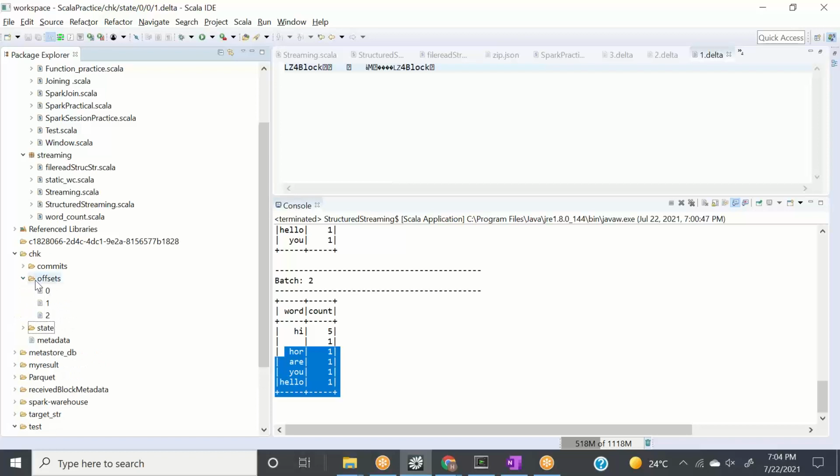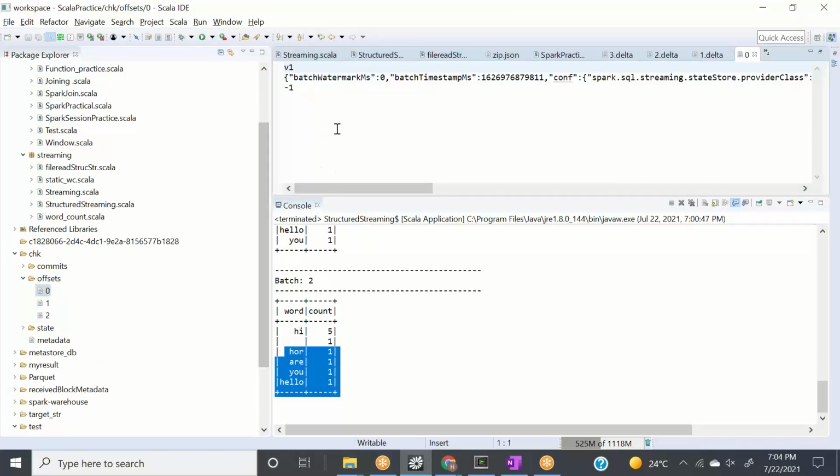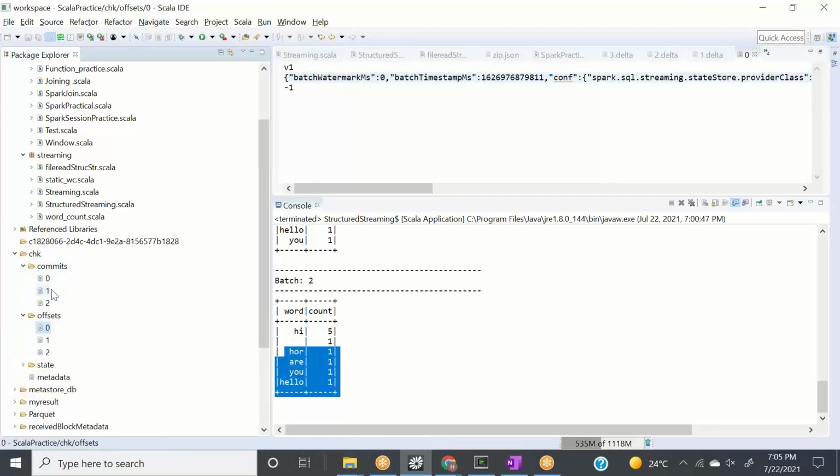In the offsets, it has again created 3 offsets for my 3 batches. It says that this particular batch, the first batch, starts from 0 and has this batch timestamp. The important thing here is it has 3 SQL partitions, the version, policy, different kinds of stuff. I don't know all of it, but it is maintaining a lot of things for you so that when you insert a new batch, it can read the offset and state, and it commits everything here.